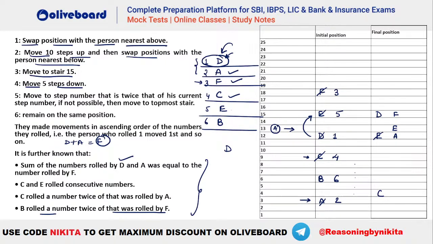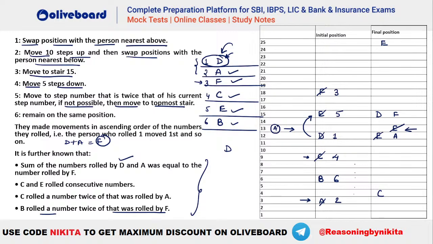After that, you can see E has to make a movement. What is given for E? Move to the step number that is twice your current step number. Okay. So you can see E's step number is 13. Right. What is the step number of E currently? You can see the step number of E is 13. 13 twos are 26. Not possible. So 25 is the maximum value. So what is given? If it is not possible, then move to the topmost stair. That means E should go from here and E has to come to the topmost position. Okay, so E comes to this particular position here.